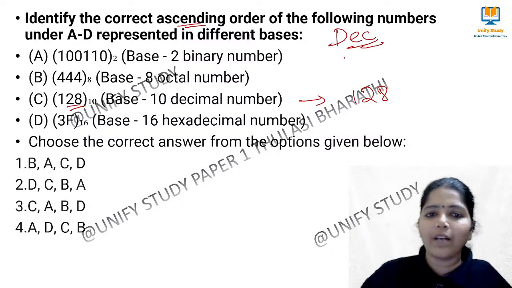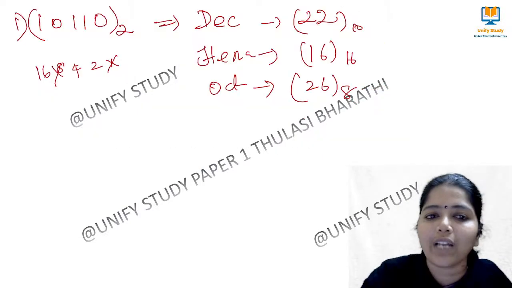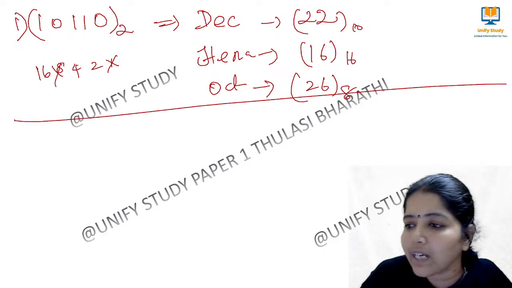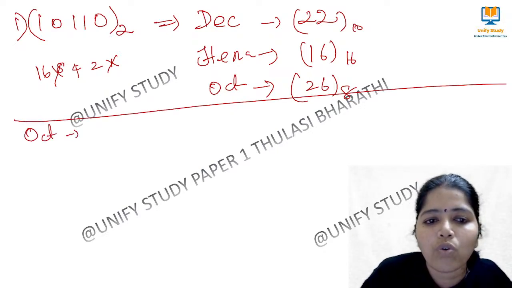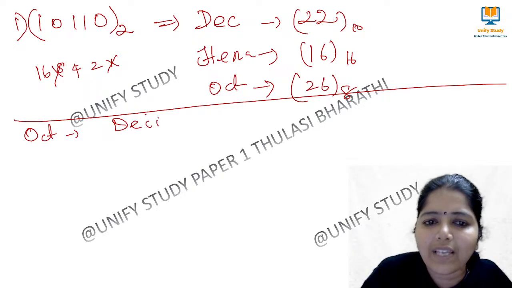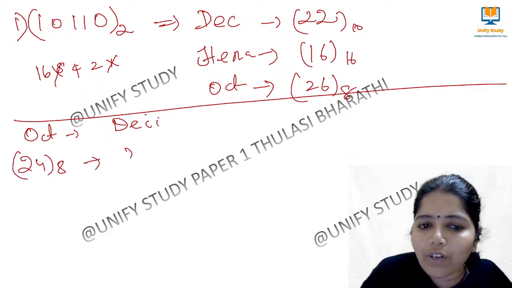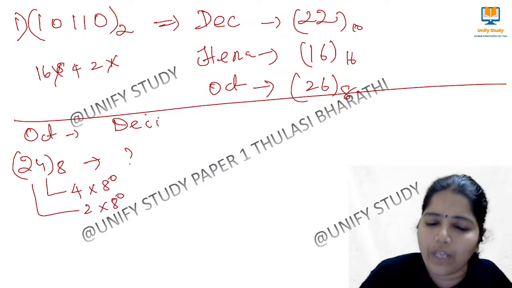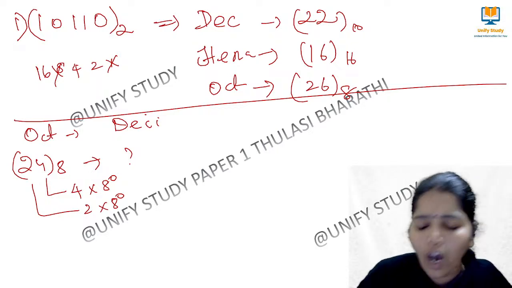You can ask me, ma'am, how to convert an octal number to hexadecimal. I will tell you. Just write it down. How to convert an octal number to decimal number. Very, very easy. I have an octal number 24 to the base 8. How to convert to decimal? 4 into 8 to the power of 0, 2 into 8 to the power of 1. Then we'll get the decimal.